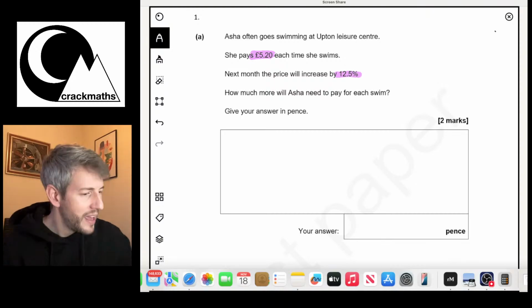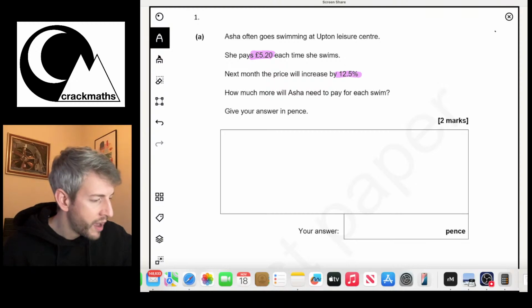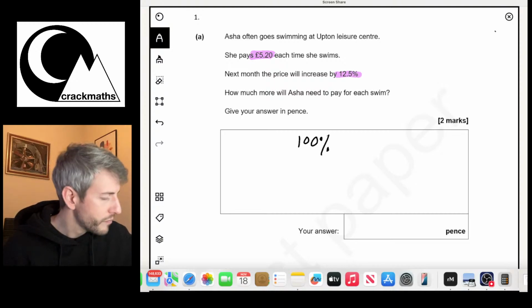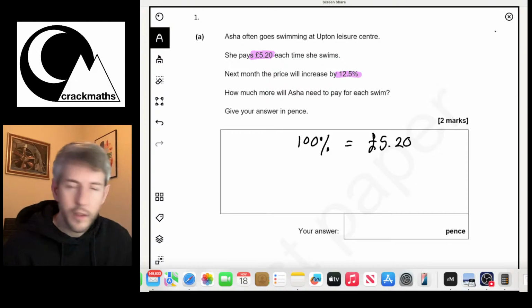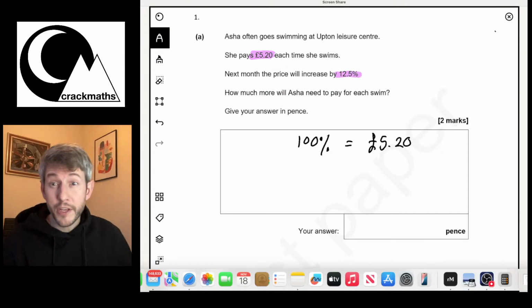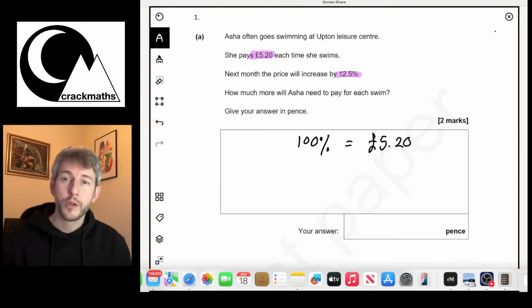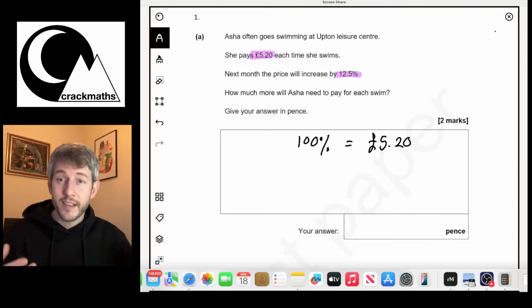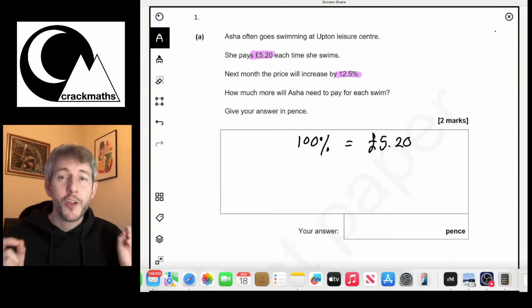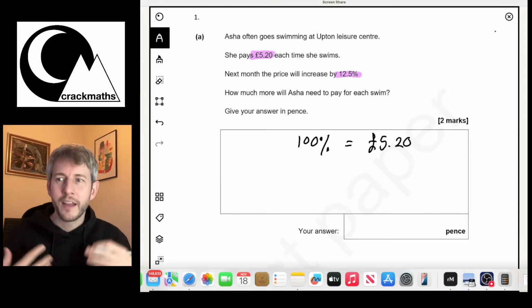So what we have to do is I'm going to start off by identifying £5.20 as 100%. So I'm going to say 100% equals £5.20. Now if you've watched any of my videos, you might have heard me talking about how percentages are directly proportional to what they represent, which means when you multiply and divide a percentage by a certain amount, as long as you do that to what it's representing, then that's going to give you the same thing as well.